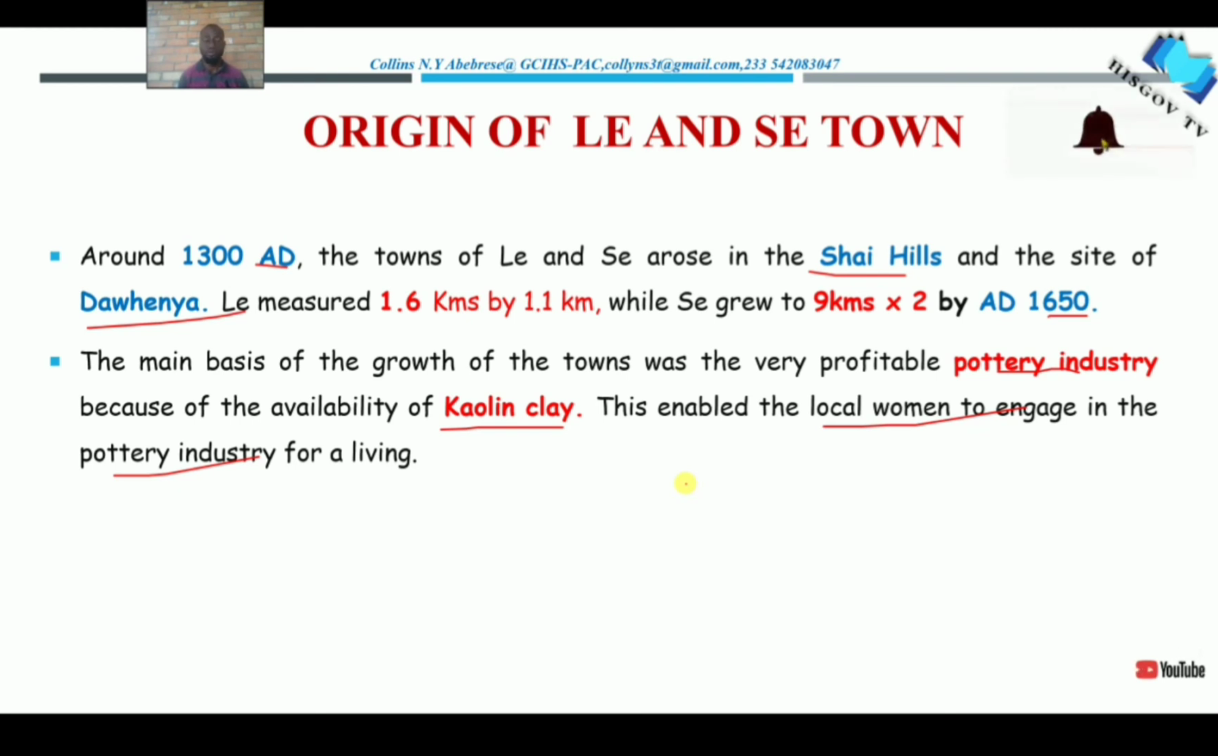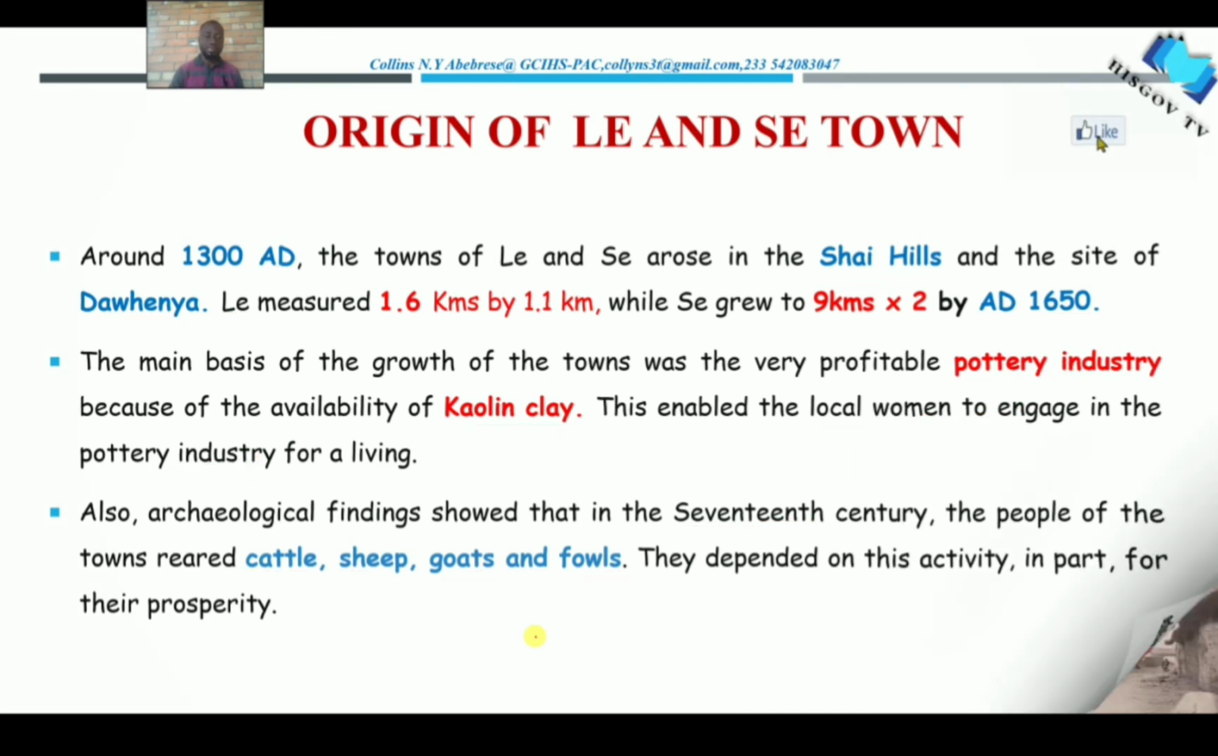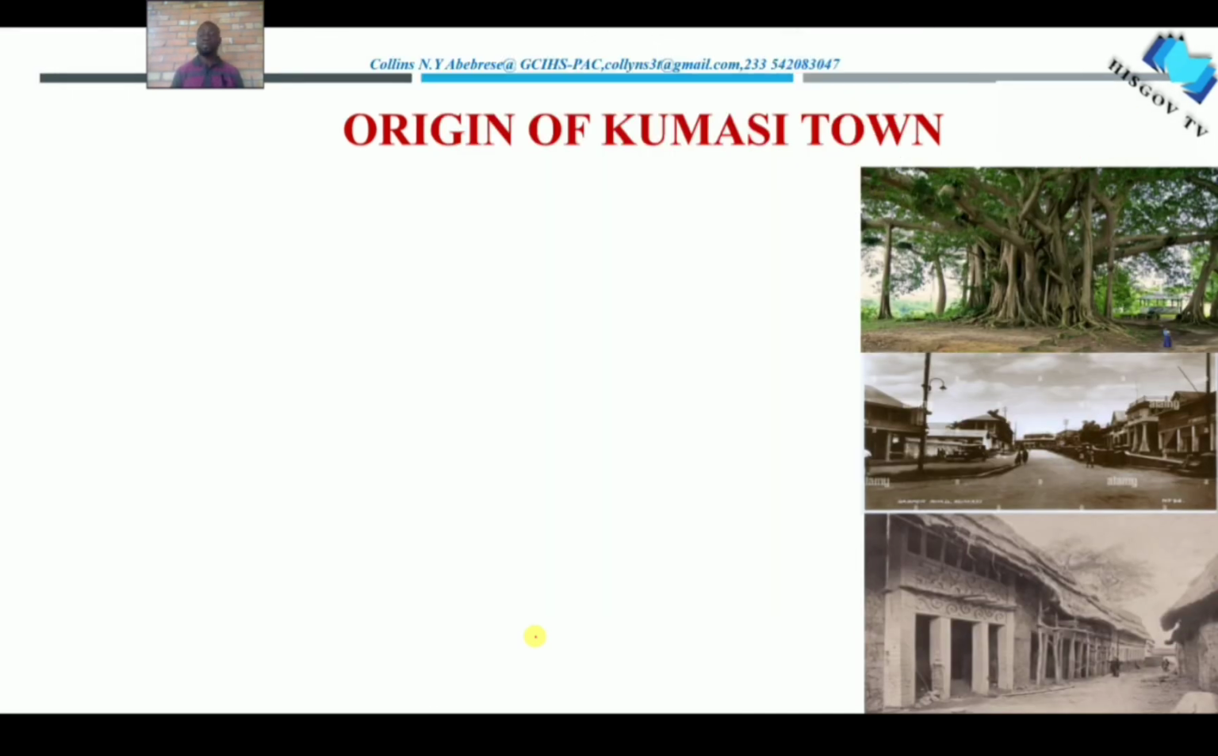Also, archaeological findings show that in the 17th century the people of the towns reared cattle, sheep, goats, as well as fowl, and they depended on this activity in part for their prosperity. Like I indicated earlier, archaeological evidence shows that the people also engaged in these agricultural activities. Good. So I think that is the only thing that we have about Lay and Say.